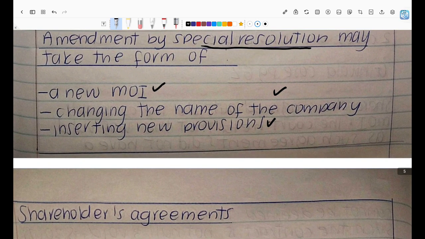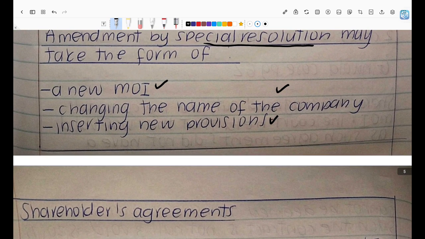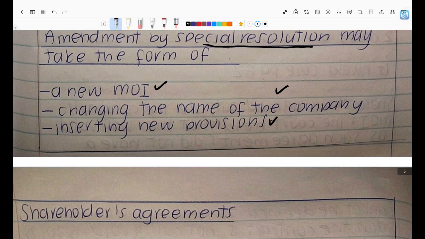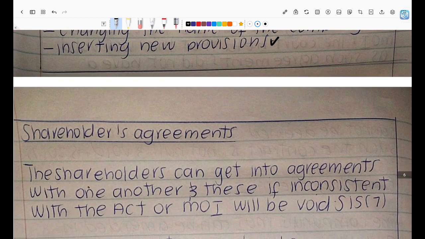So if you want to change the MOI and make a new MOI, if you want to change the name of the company, if you want to insert new provisions in the MOI, then you need 75% or more of the voting rights to agree with you.